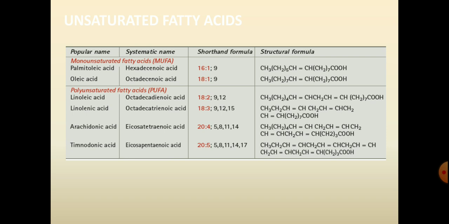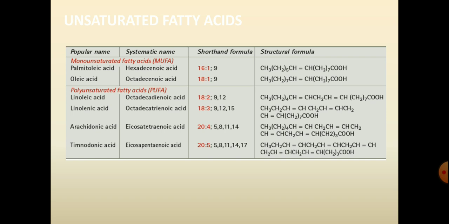Here linoleic acid consists of 18 carbons and 2 double bonds located at carbon 9 and 12. Linolenic acid is also an 18 carbon fatty acid and there are 3 double bonds located at carbon 9, 12 and 15.